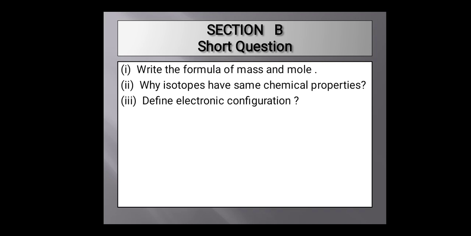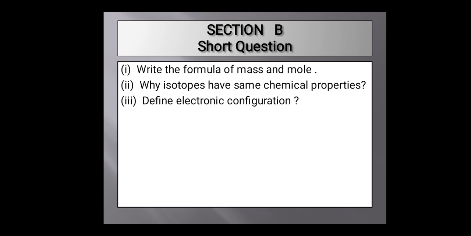Mass is derived from the formula of mole. Mass is equal to mole times molecular mass. When we multiply the number of moles by the molecular mass of the substance, we obtain the mass.